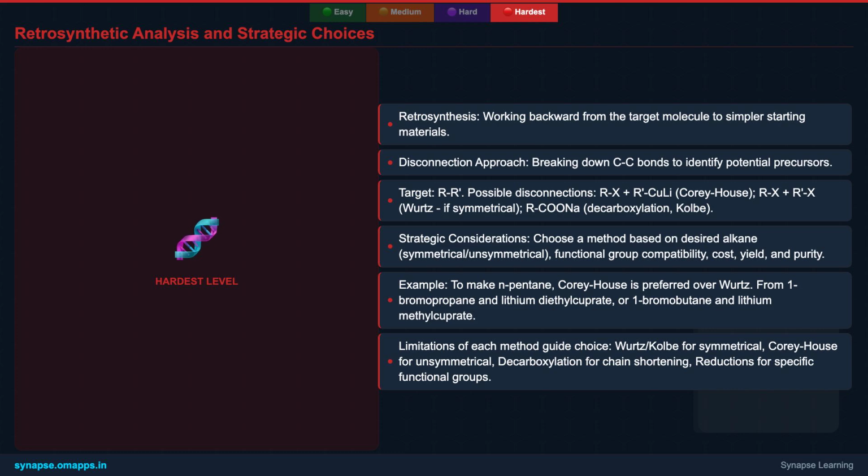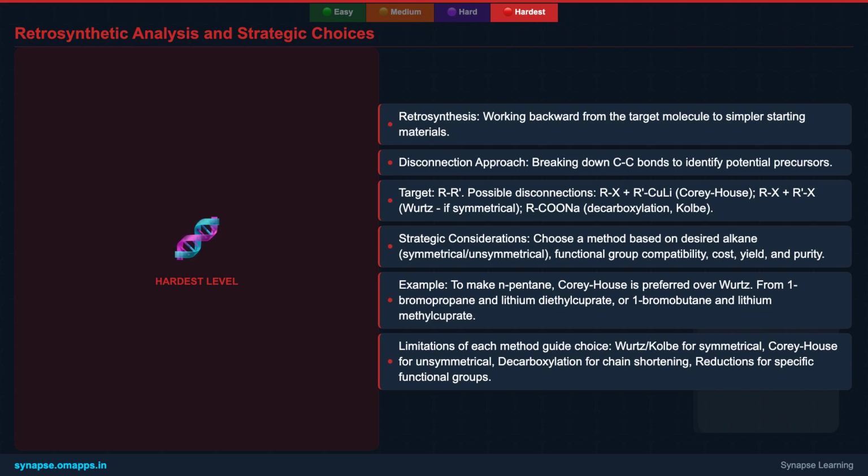The strategic choice of method depends on several factors: whether the target alkane is symmetrical or unsymmetrical, the compatibility of other functional groups present, cost-effectiveness, desired yield, and purity. Each method has its unique advantages and limitations. Wurtz and Kolbe are efficient for symmetrical alkanes but problematic for unsymmetrical ones. Corey-House excels at unsymmetrical synthesis.